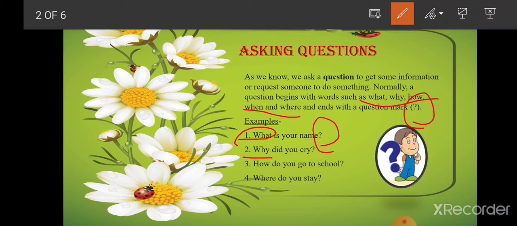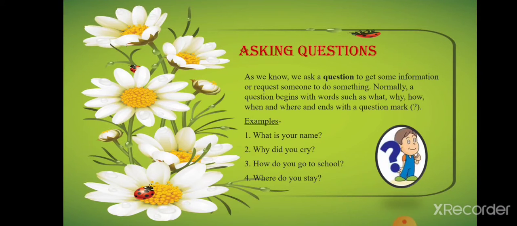Why is the asking word and it ends with a question mark. Next, how do you go to school? How is again an asking word and it ends with a question mark. Same thing in example number 4, you can see, where did you stay? So where is the asking word and it ends with a question mark.